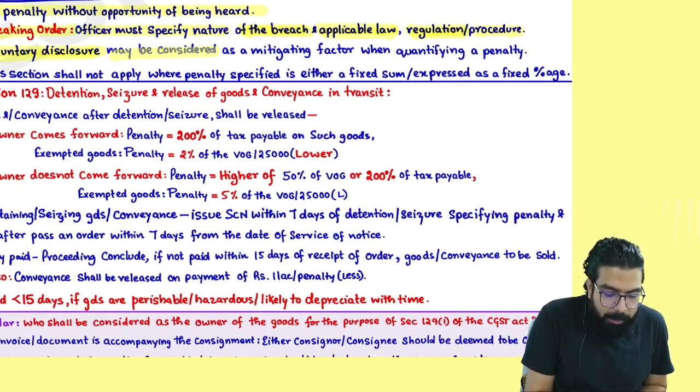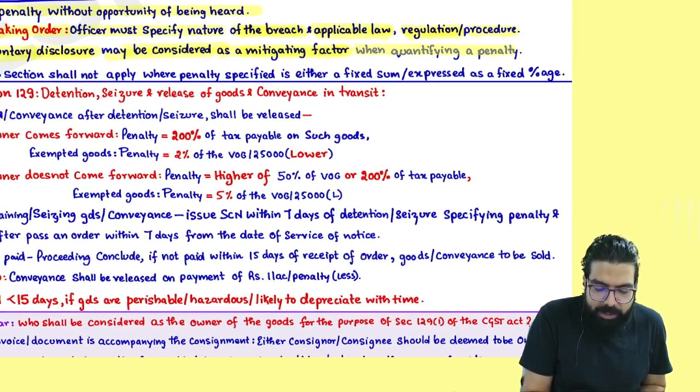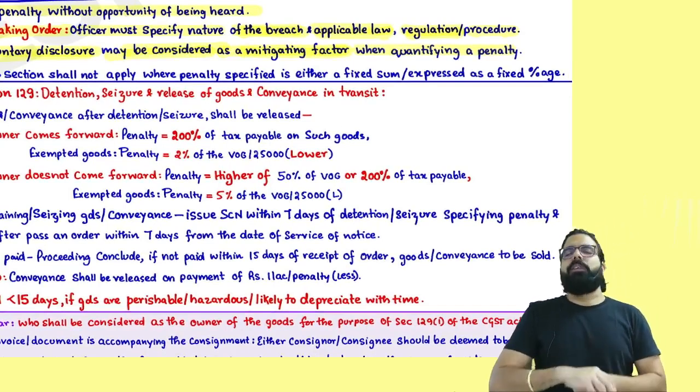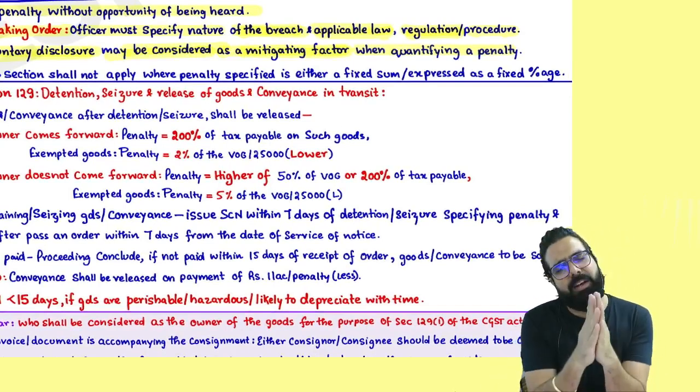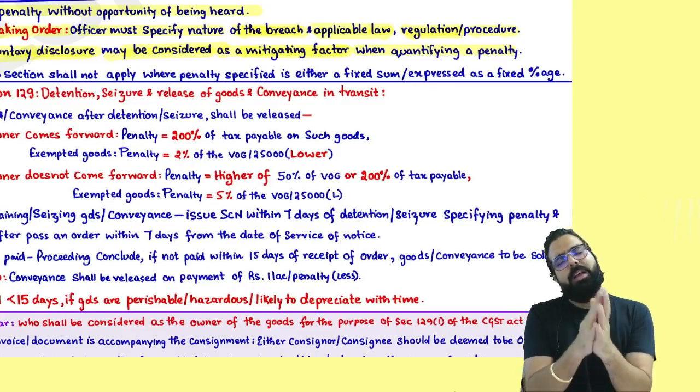Voluntary disclosure may be considered as a mitigating factor while quantifying a penalty. Supposing you went and told the officer, sir, I went ahead and did this kind of thing. My mistake, sir.